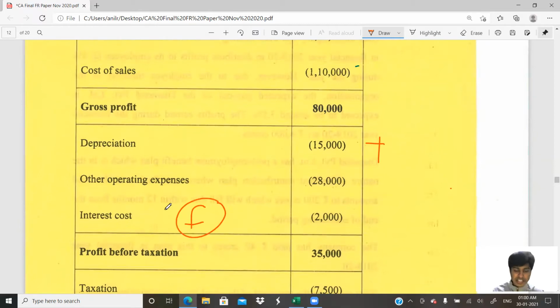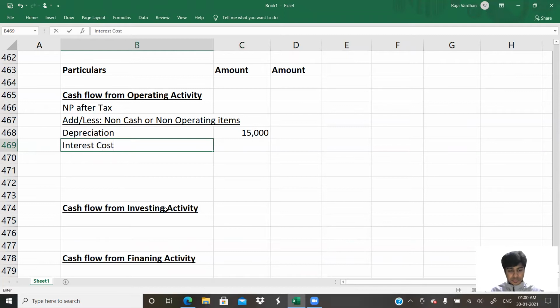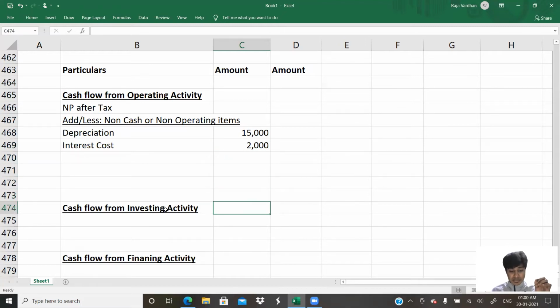As this is a finance expense and it is written in the P&L account, it has decreased my profit. It has basically overshadowed my cash operating profit. So we'll add this back in operating activity and write this as a payment in financing activity. I'll show it to you. I'll write interest cost. Interest cost, I'm adding here 2000, and it is my financing activity.